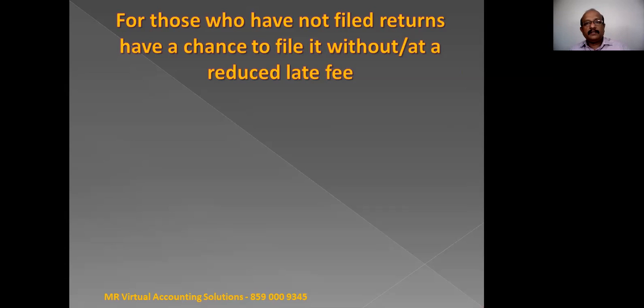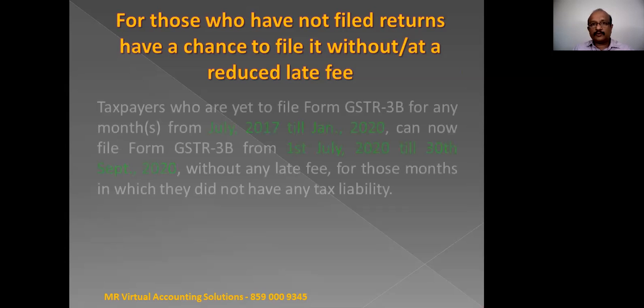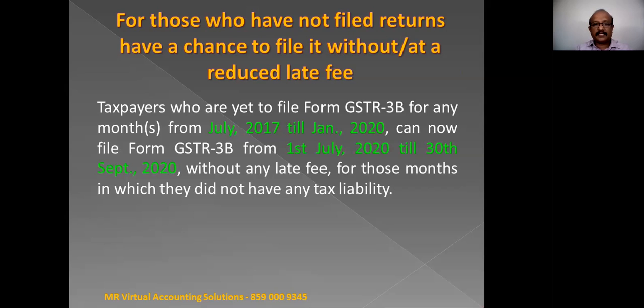If you are not surrendering it, your meter will be running. The meter for late fee, interest, and everything will be running. So now they are giving a golden opportunity for those who don't have any tax liability. That is, those who are filing nil returns, they can file the 3B with nil return without any late fee or without any tax liability.